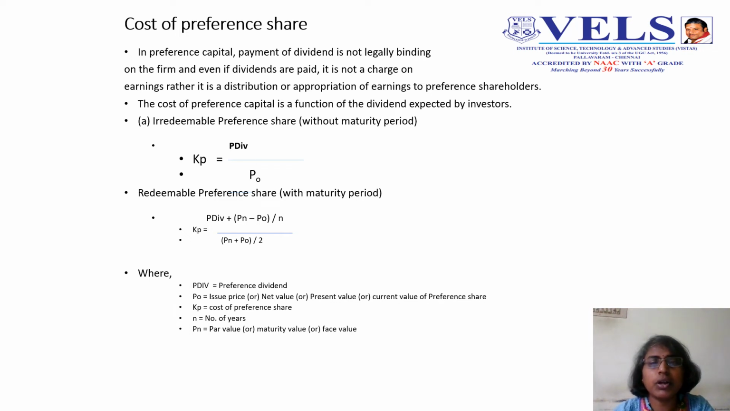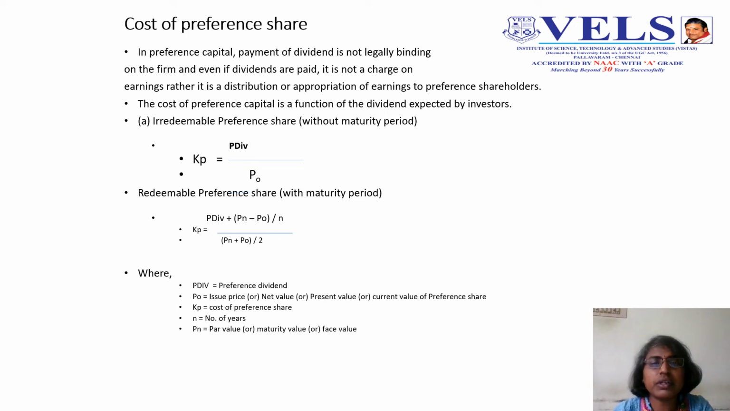Here the formulas are for redeemable as well as irredeemable preference share. For irredeemable preference share, Kp equal to PDIV divided by P0, where Kp is the cost of preference share, PDIV is the preference dividend, and P0 is the issue price or net value or current value of the preference share. That is the formula for the irredeemable preference share cost.